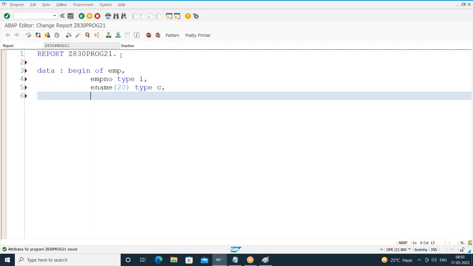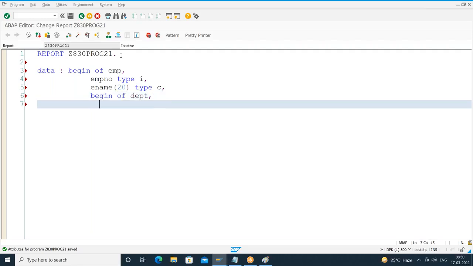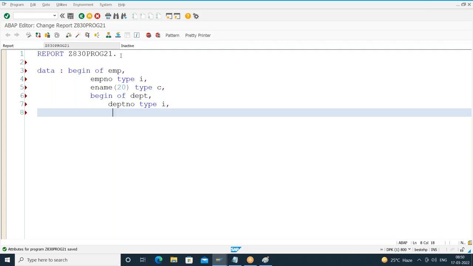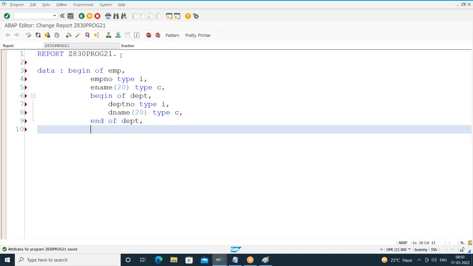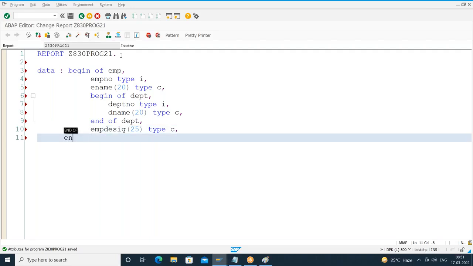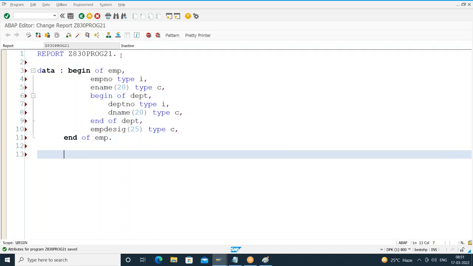Now within this structure, before closing it, I'll declare another structure. Begin of what? Department. I'll declare some fields here. Department number type I. What else? Department name of length 20 type C. I'll close this inner structure. End of what? Department. Then as part of the outer structure, I'll declare another field like employee designation of length 25 type C. Then close the outer structure. End of what? EMP. Okay.